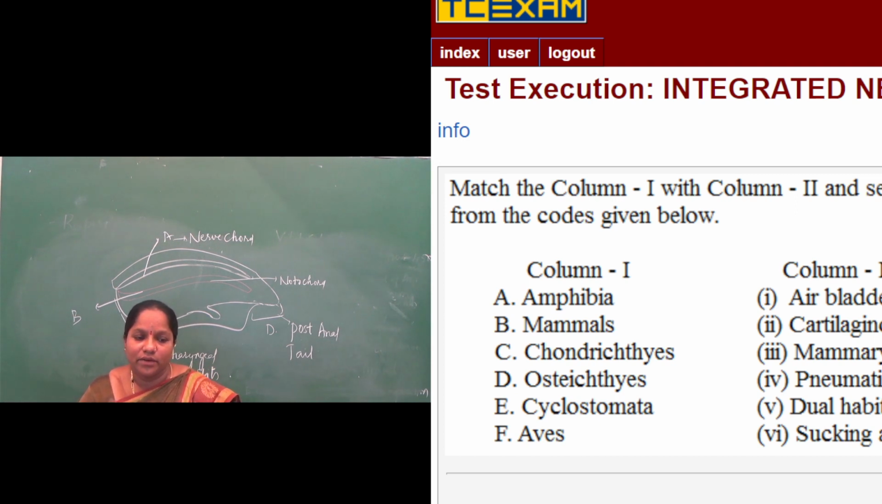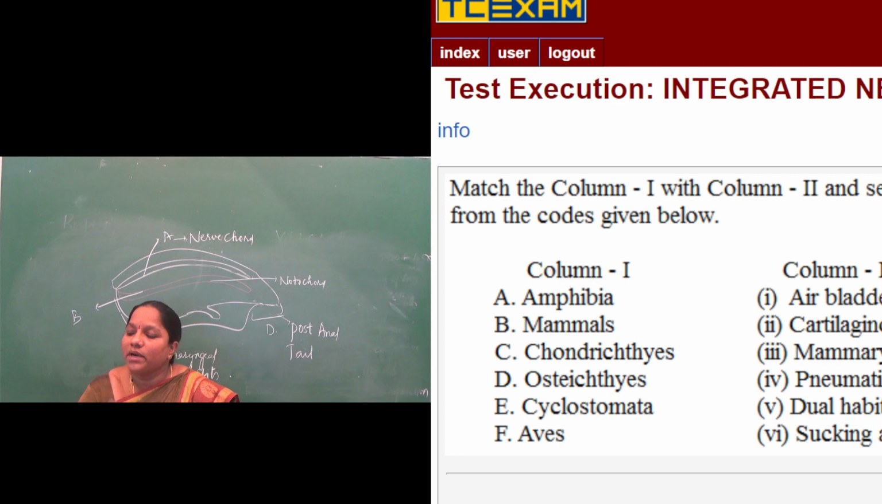So here buoyancy is very important for the fishes to survive. If the body is heavier, they may sink into the water and they may die. For that purpose, there is an air bladder for floating of fish. So air bladders are present in osteichthyes.